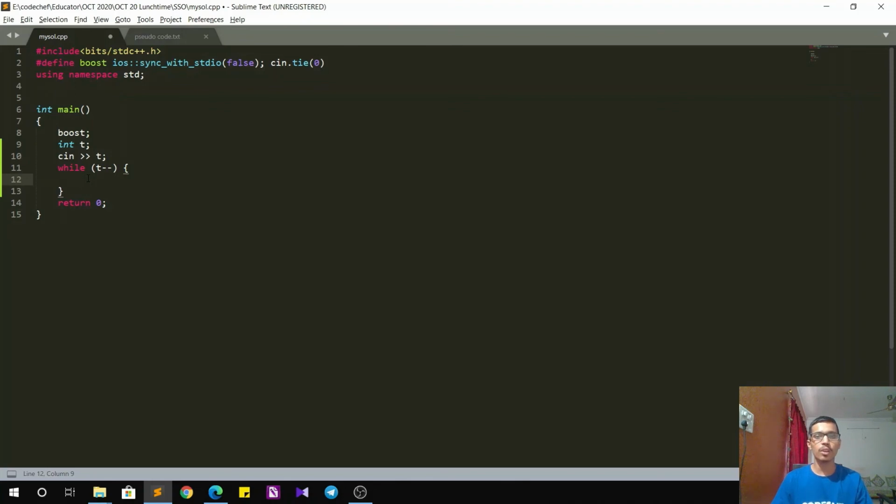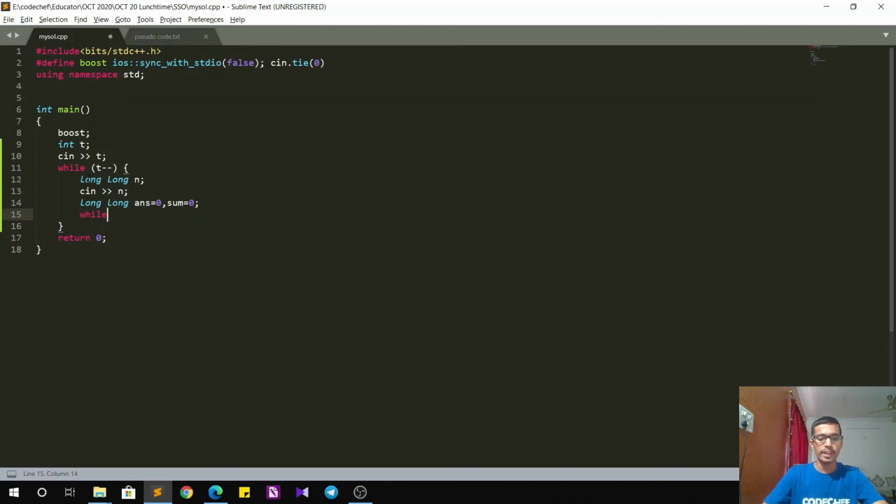The implementation of the C++ code goes as follows. For each test case, we start by taking the input for the number of elements, that is n. Also, we initialize two variables, answer and sum, to 0. Now we have to take input for those n elements.